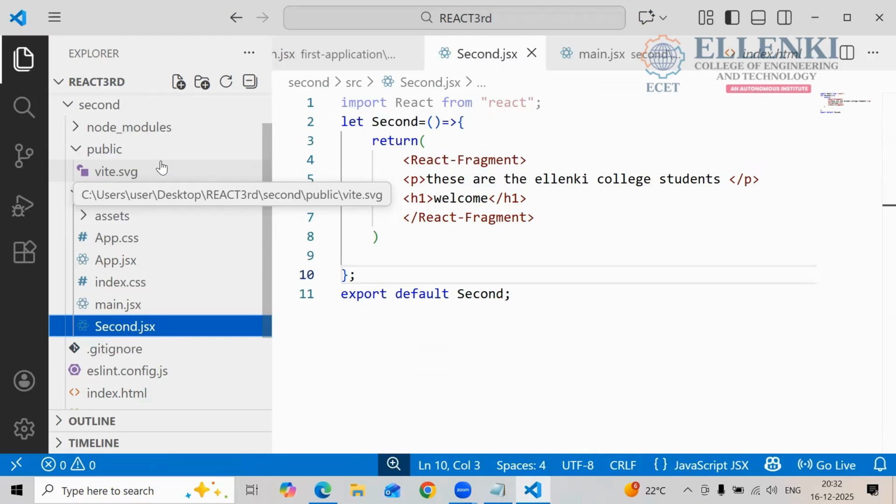Here also we are creating some data for our component. What is the component in this program? This is the component of your program. If you want to create the data for your component, we are using one hook.